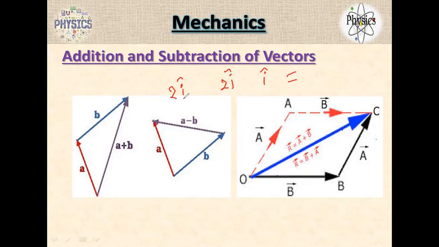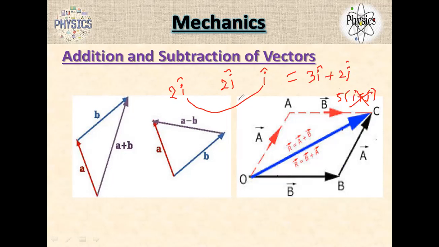So you cannot add i and j directly. You can add directly only the i component vectors. You have to add 2i plus i, 3i, plus 2j. You cannot say this is 5j or 5i like that. You cannot even write 5i plus j. No, you cannot write like this.